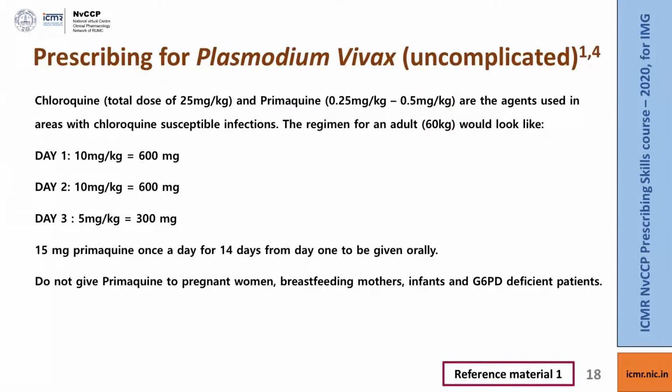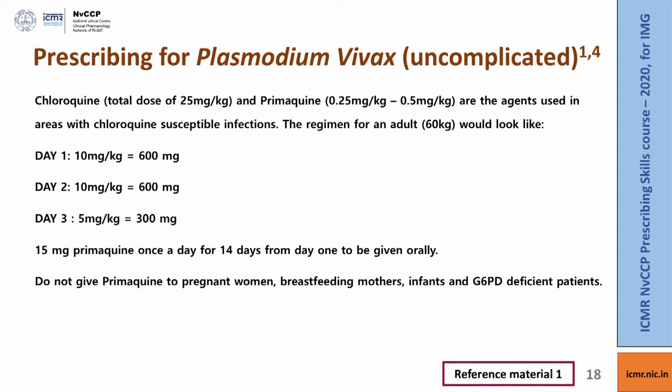So, the next condition which we will be seeing is malaria. Malaria is caused by Plasmodium and there are 5 species known, out of which 2 are extremely common in India, that is Vivax and Falciparum. It is transmitted by the bite of female Anopheles mosquito, and treatment of Vivax is with the help of 2 agents, that is mainly chloroquine and primaquine, which are given at the doses mentioned here.